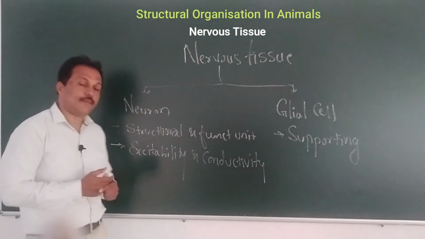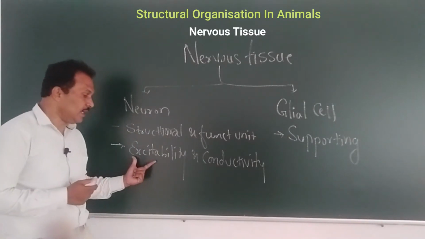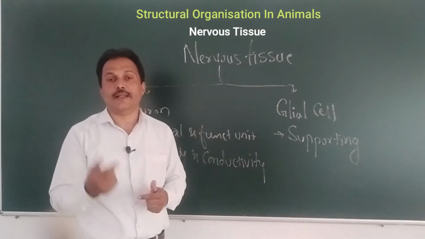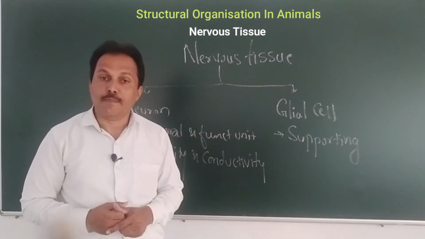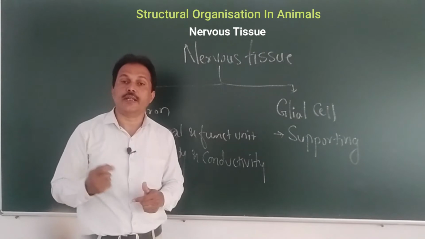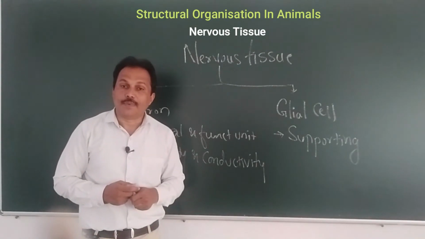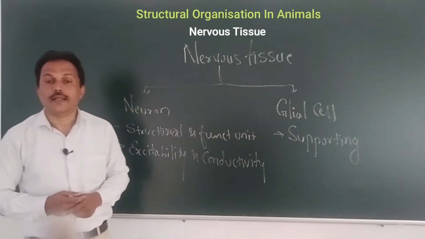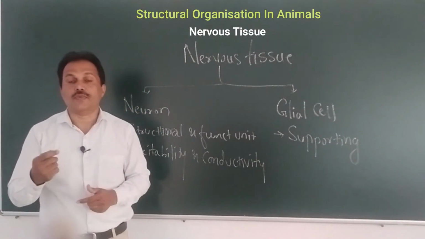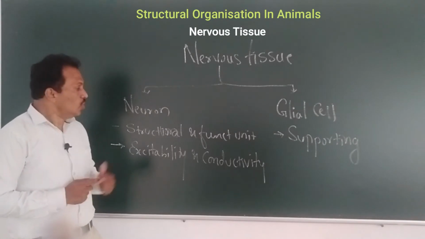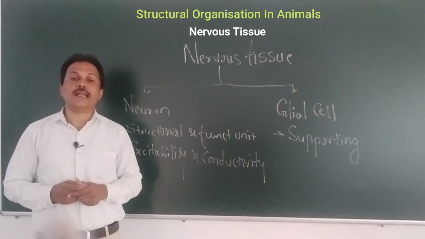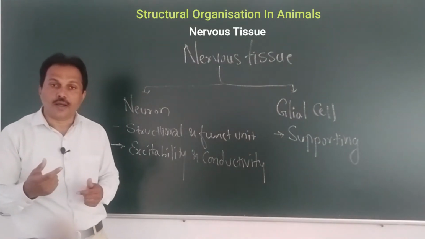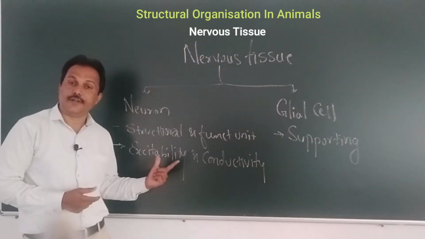So what is excitability of a cell? A cell, when it is stimulated, can generate the impulse. The action potential across the membrane of the cell can get changed. That is what we call excitation. So the neuron or nerve cell has the capability to generate that impulse, or it can get excited.